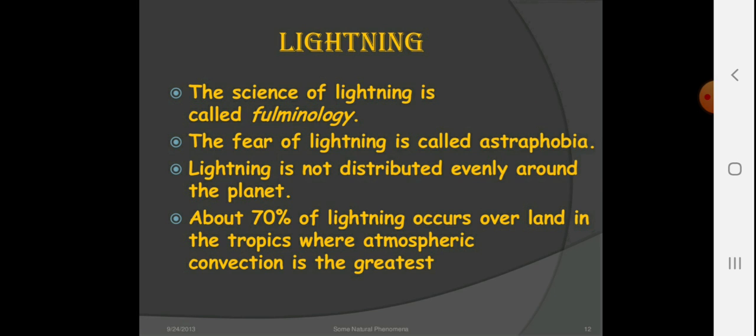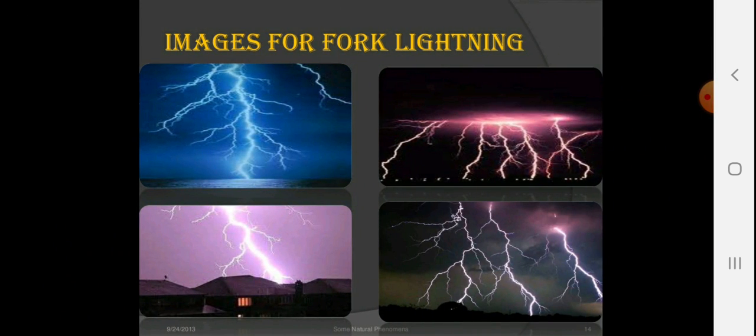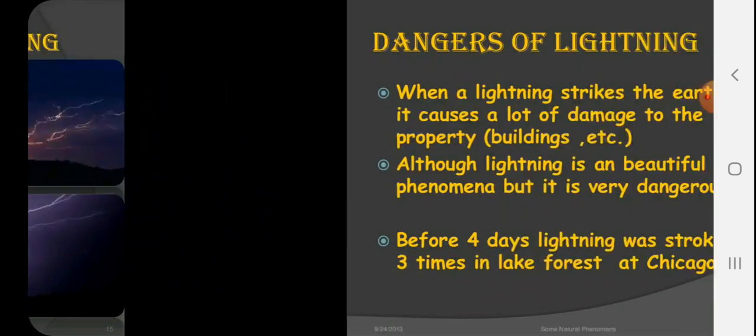Lightning is not distributed evenly around the planet. About 70% of lightning occurs over the land in the tropics where atmospheric convection is the greatest. Pictures of lightning are shown here. Images of fork lightning, which comes towards the earth. Images of sheet lightning, which stays in the sky.